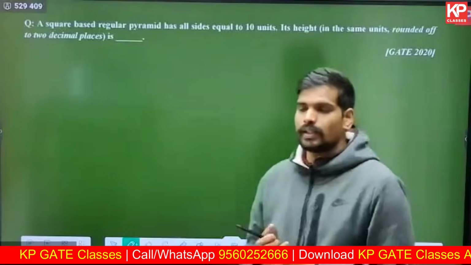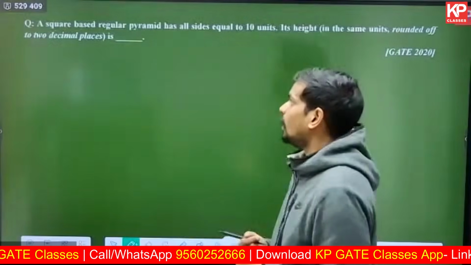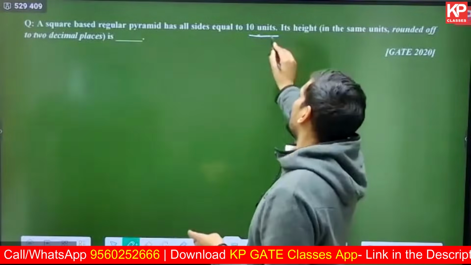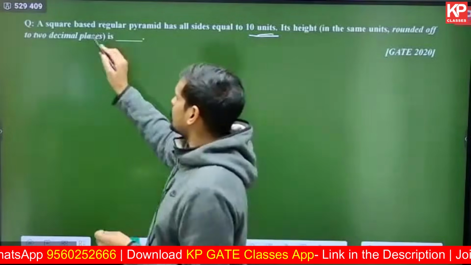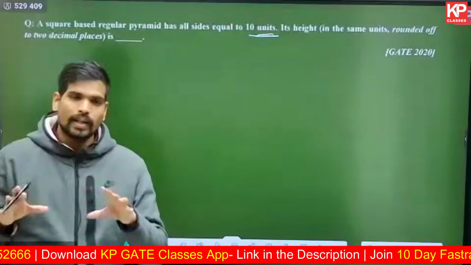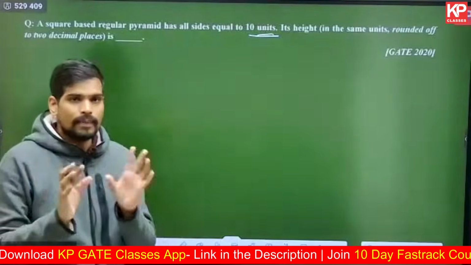This was a 2 marks numerical from the 2020 paper. A square based regular pyramid has all sides equal to 10 units. Firstly, it is given as a regular pyramid. In geometry, a regular pyramid is something where you have all the sides of the same length.